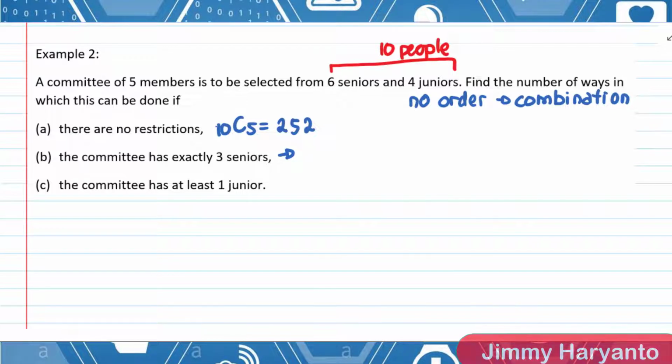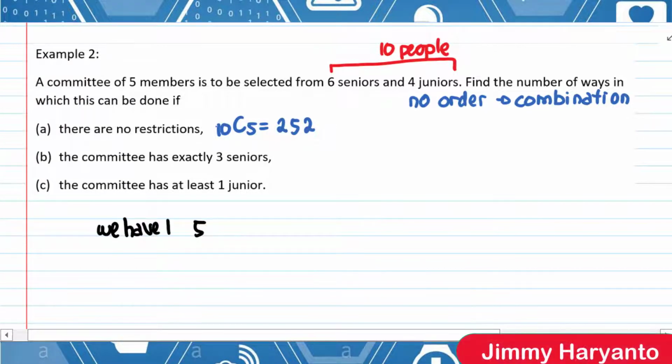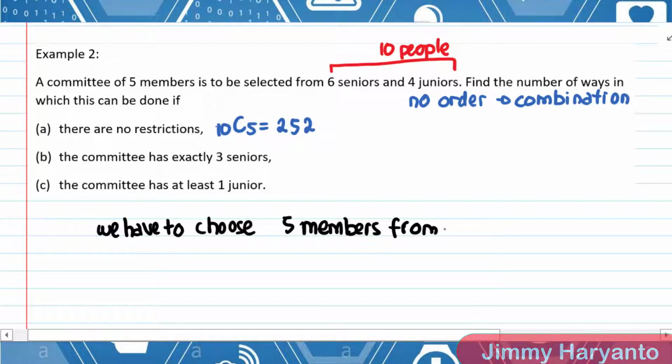Okay, so let's think about it like this. We have to choose 5 members, right? We have to choose 5 members from 10 people. Okay, but there are some restrictions.